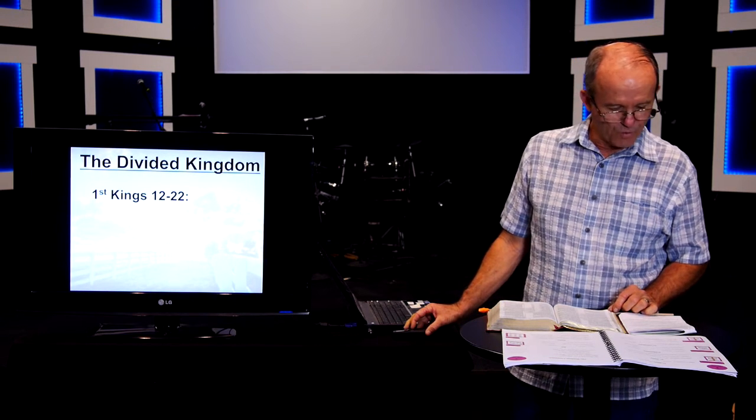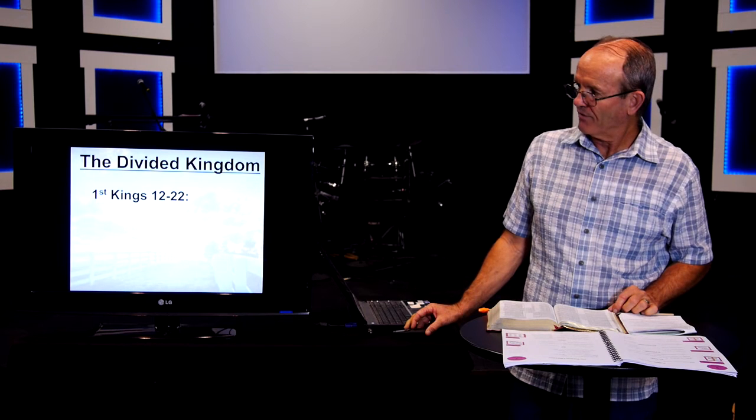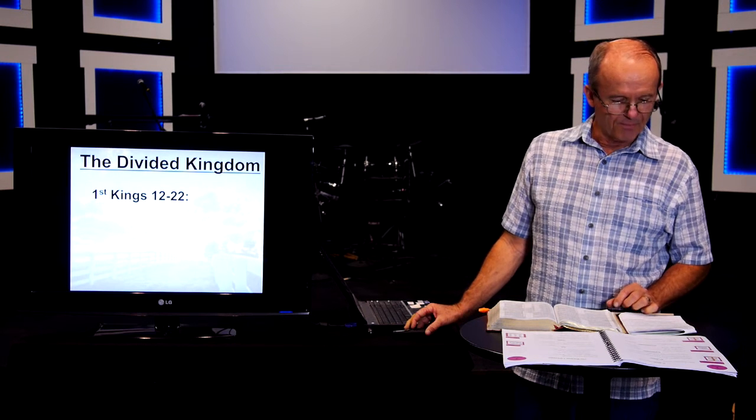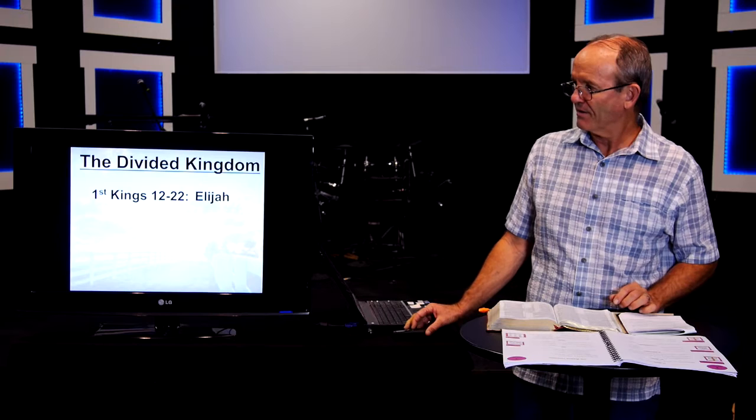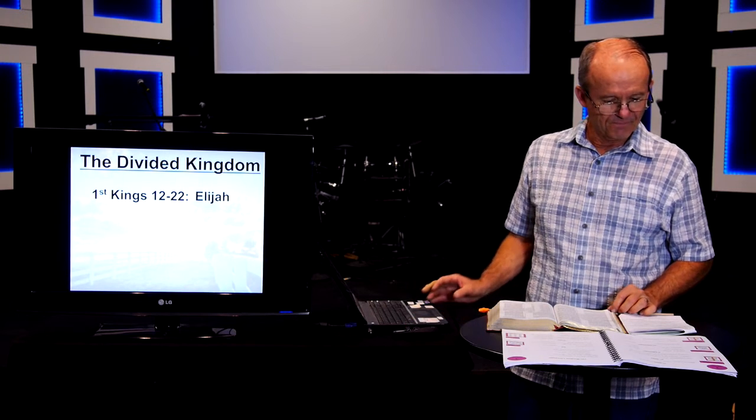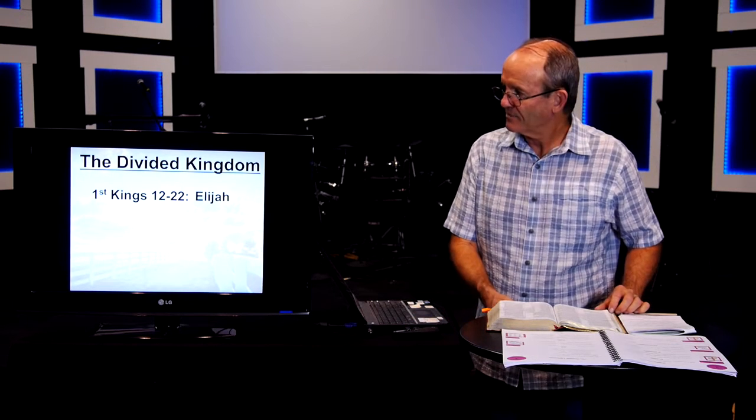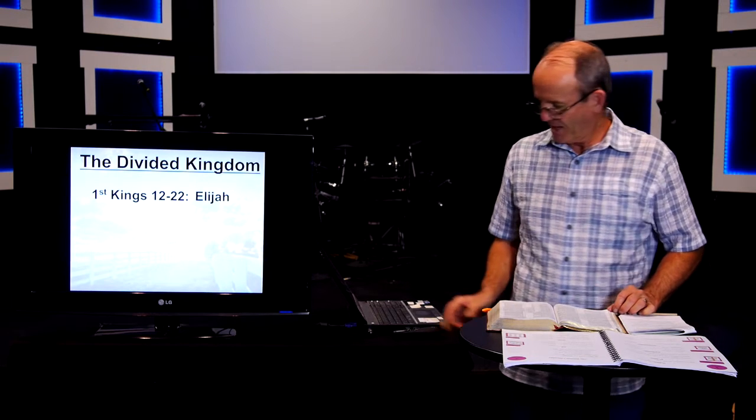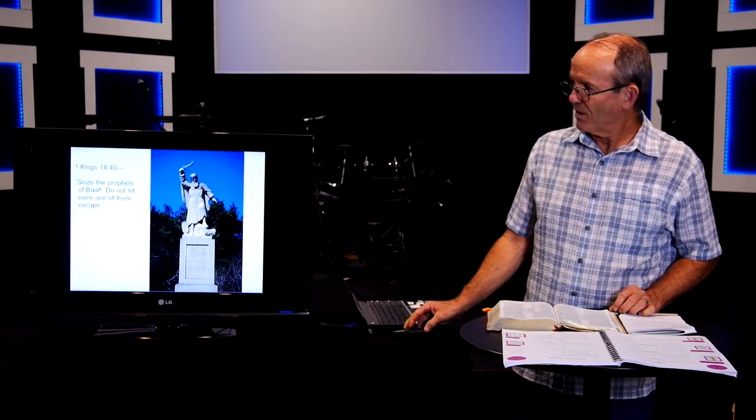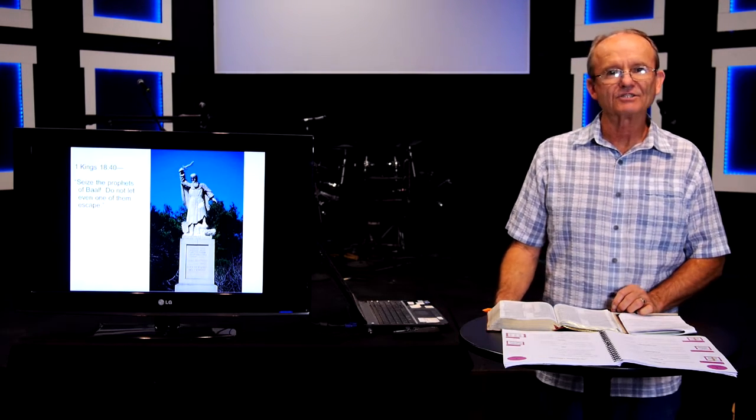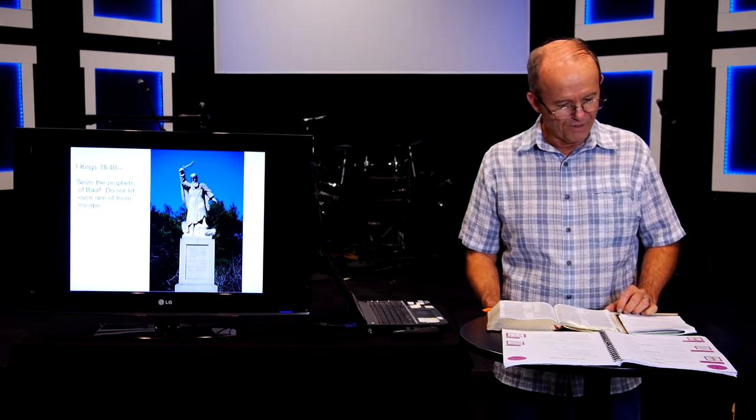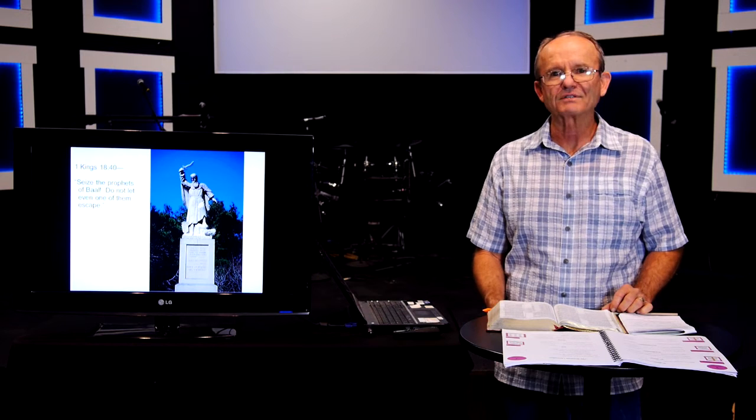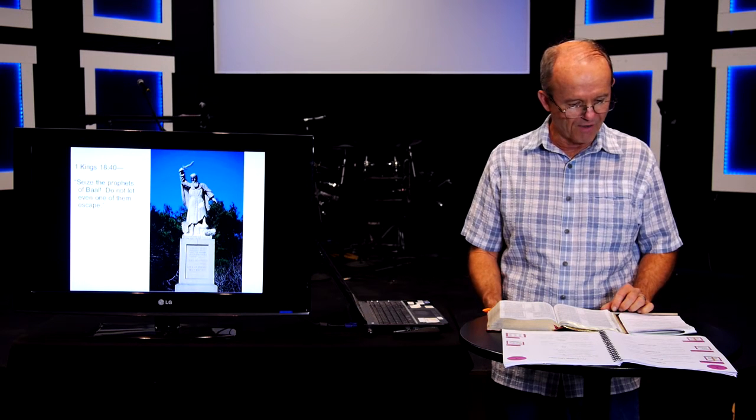Starting in chapter 12 through the end of 1 Kings, the primary character that we see there is Elijah. He comes into the picture in chapter 17. And in chapter 18, we have the well-known story of Elijah on Mount Carmel, where he defeats the 450 prophets of Baal and 400 prophets of Asherah.